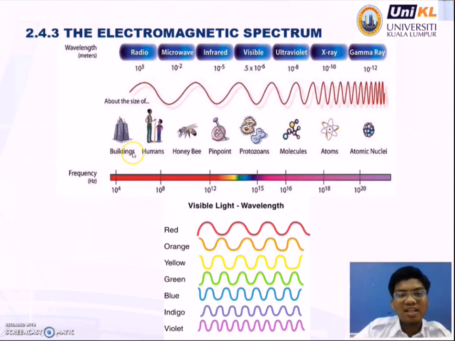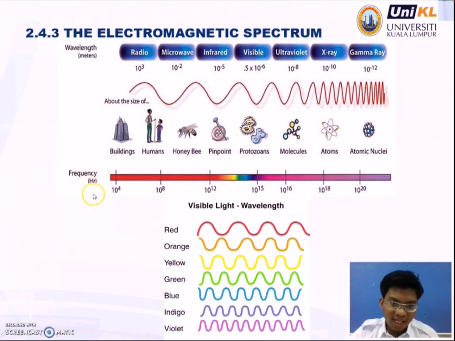So, how about the size of the wavelength? You see, the size from the left is bigger, then becomes narrow, and then a little narrower and so on, right?